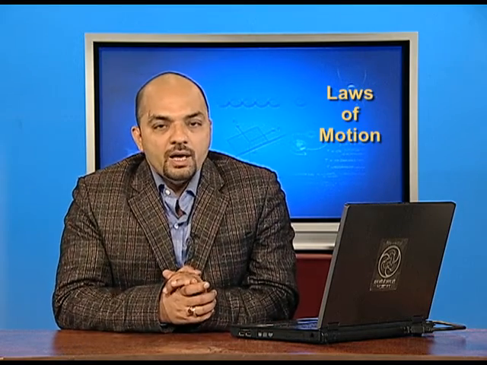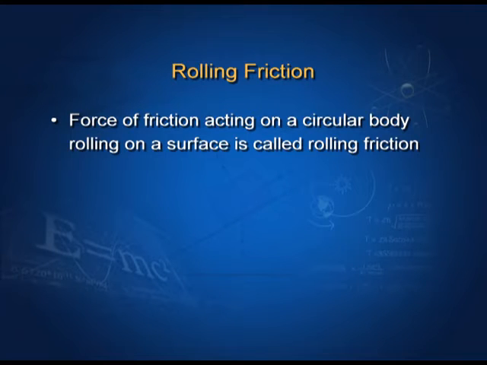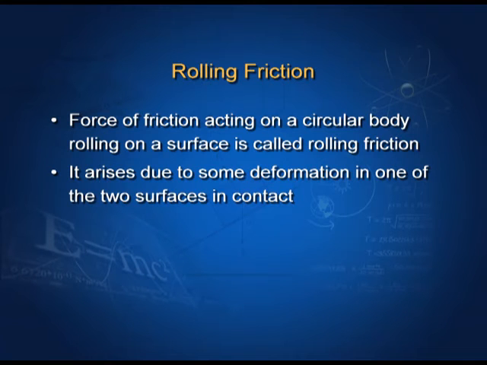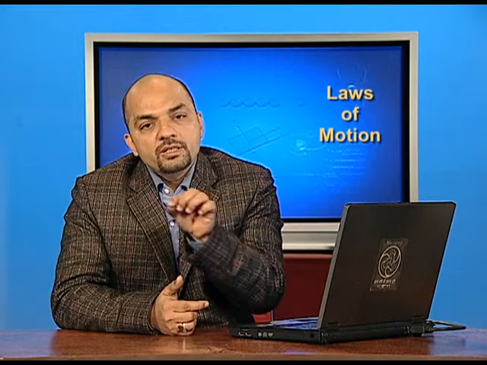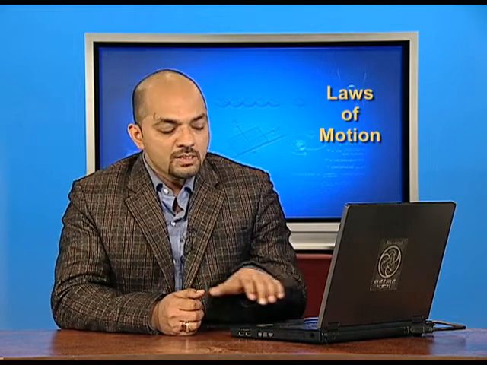Rolling friction, the last type of the force of friction. Force of friction acting on a circular body which is rolling on a surface is called rolling friction. It arises due to some deformation in one of the two surfaces in contact. You might have seen a car parked on the road. Its tire gets deformed a bit. This deformation is responsible for rolling friction.